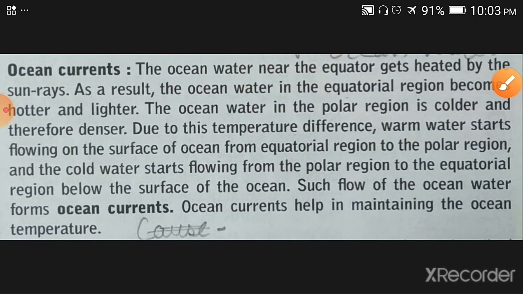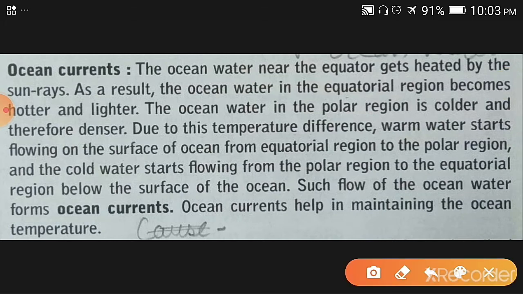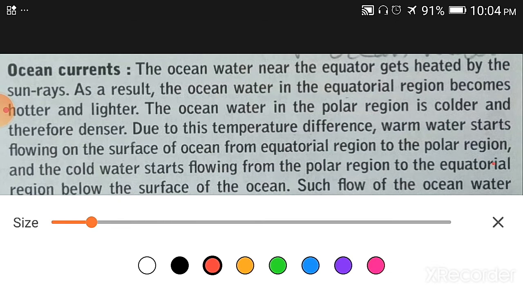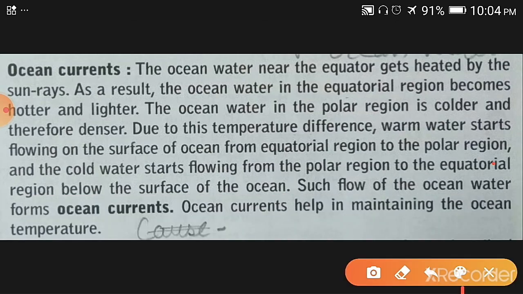Now we will read about the ocean currents. We know that the ocean water near the equator gets heated by the sun rays. As a result, the ocean water in the equatorial region becomes hotter and lighter, because the equator gets continuous sun rays, and that's why the equatorial ocean water is heated up more.